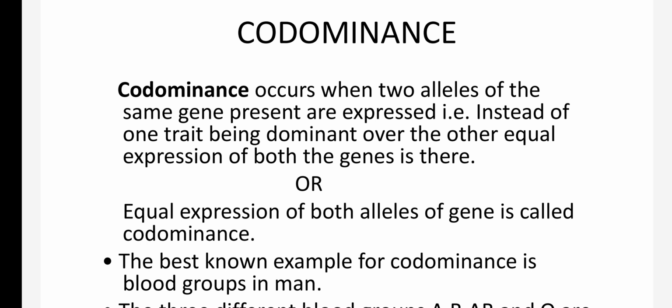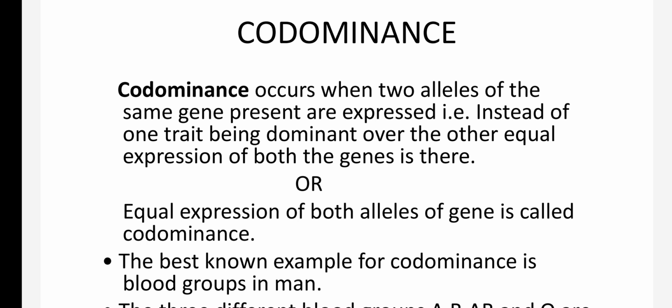So today we will discuss codominance. Before starting with codominance, I would like to tell you about the term allele. Now what is an allele? An allele is the alternative form of a gene. Most of the time it is the two alternative forms of a gene which we call alleles.